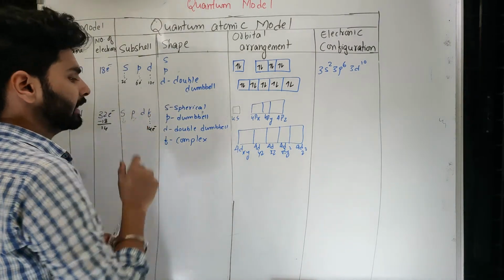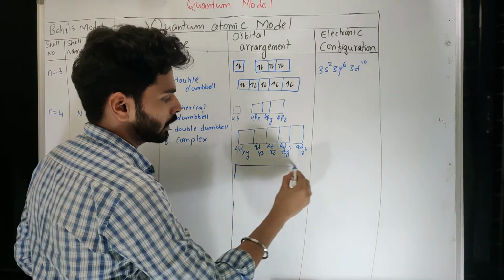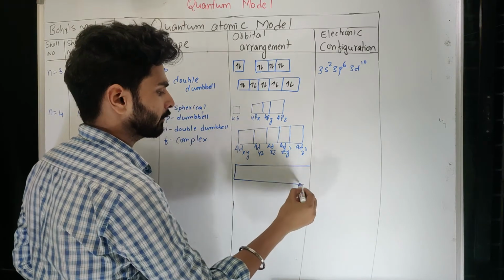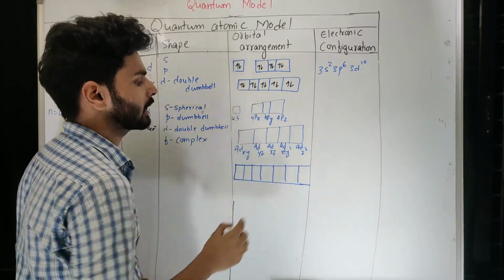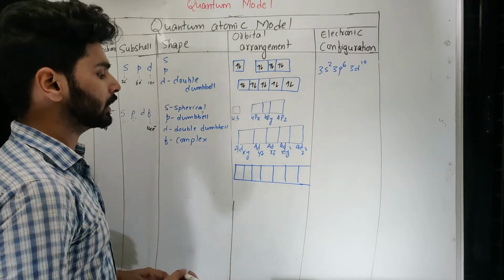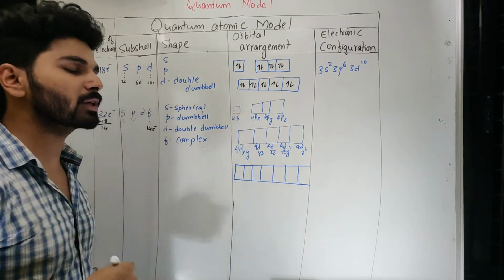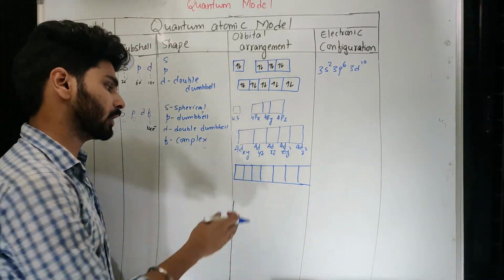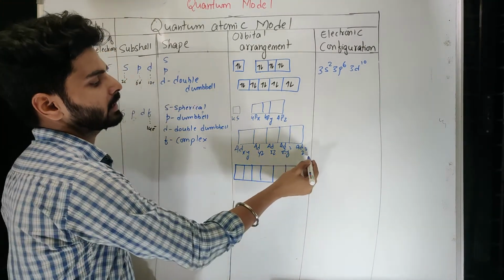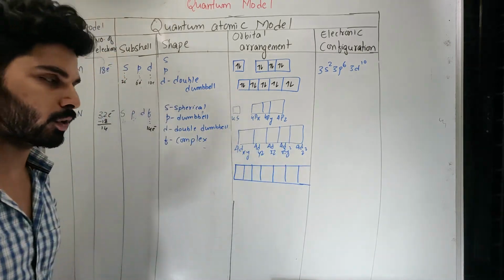After D, we have to write F. So F must contain 7 orbitals. 1, 2, 3, 4, 5, 6, 7 orbitals. Now here the situation is becoming so complex that you don't need to learn their names also. That becomes very difficult, so we are not going to learn their names. Only till D are we going to learn the names of the orbitals.